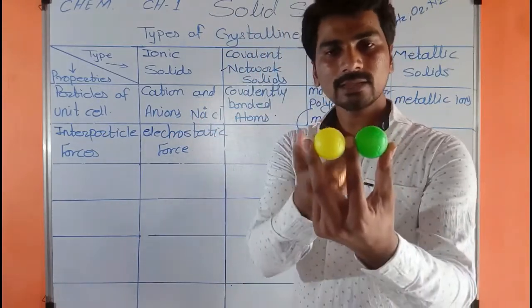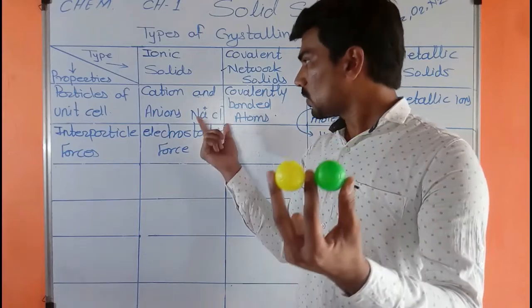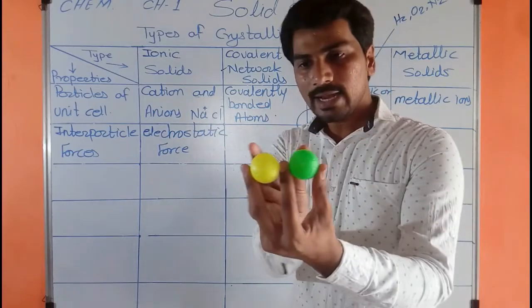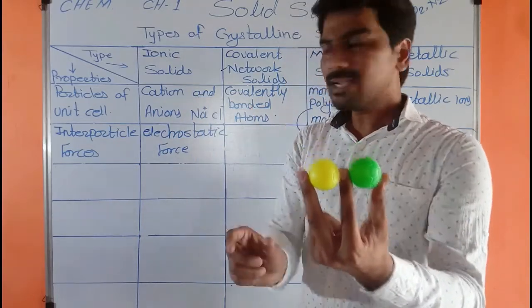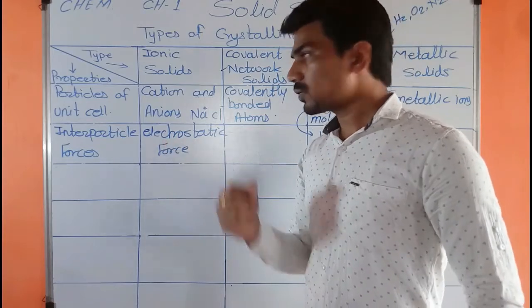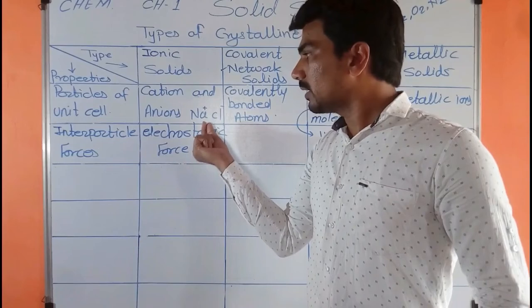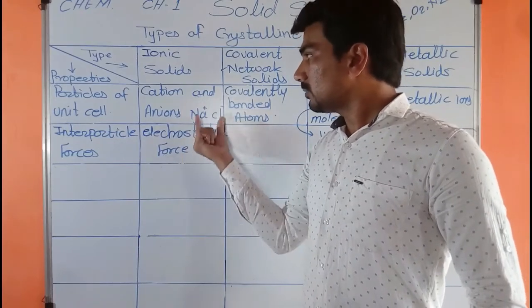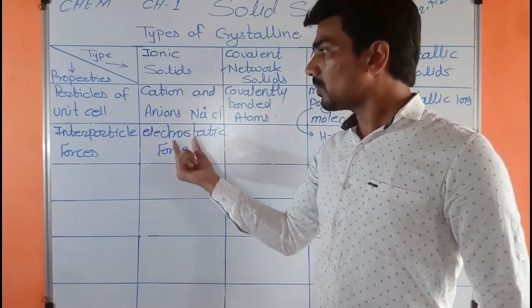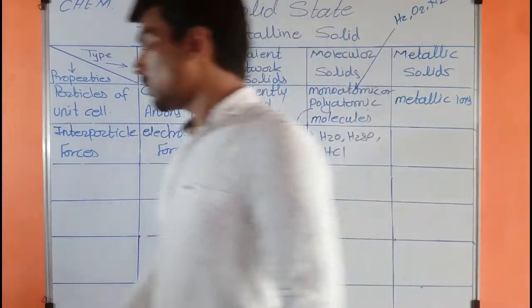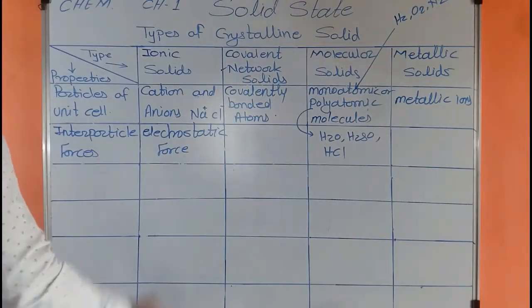These are the charged ions, and because of their charges they attract each other, and that force is called an electrostatic force. Because of their charges, they attract each other, and due to this the solids are formed. So therefore in the ionic solid there is an electrostatic force.